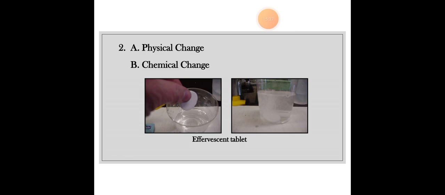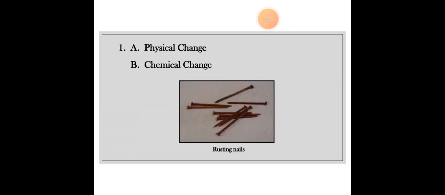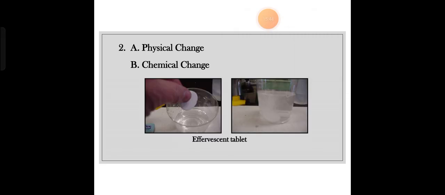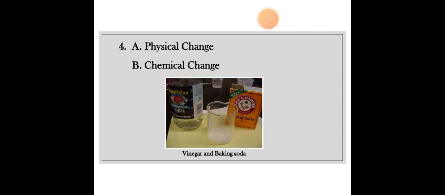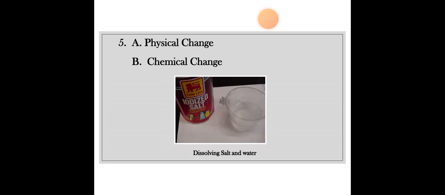Physical change, chemical change. Okay, so you need to tell this. An effervescent tablet, when you deposit the tablet in water, definitely it's a chemical change. The tablet cannot be brought back. Cut paper is a physical change. Vinegar and baking soda, definitely it's a chemical change, because we cannot bring both of them back. Dissolving salt in water is a physical change, because with the step of vaporization we can bring the salt back.